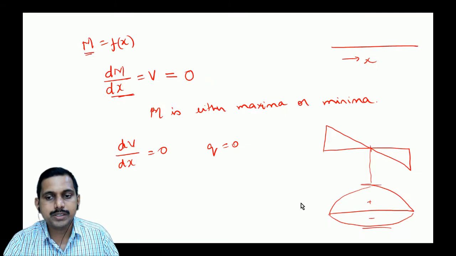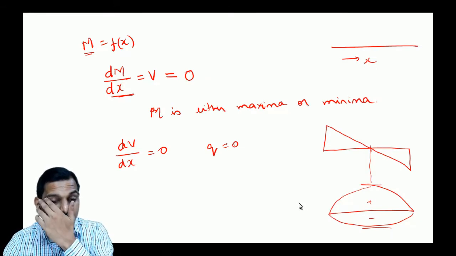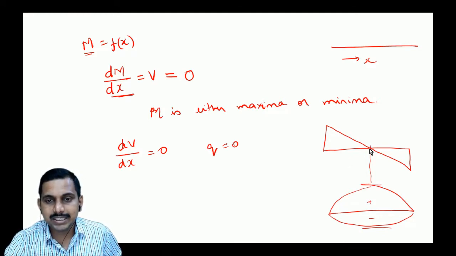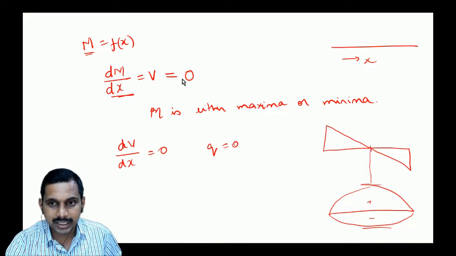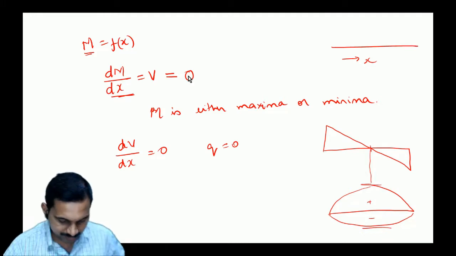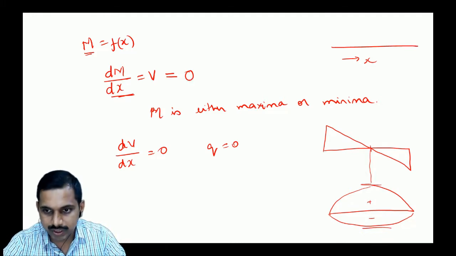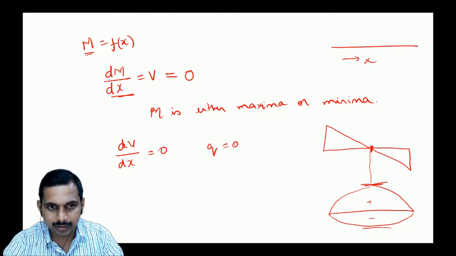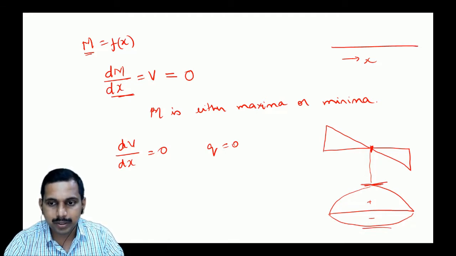So these things we have seen, and then we saw how the point load influences and how the point moment influences. Then we have seen that dM by dx is equal to V, so when V is equal to 0, the bending moment is at a maximum. When the shear force is 0, that is the location of the maximum bending moment. That is very important to be understood.